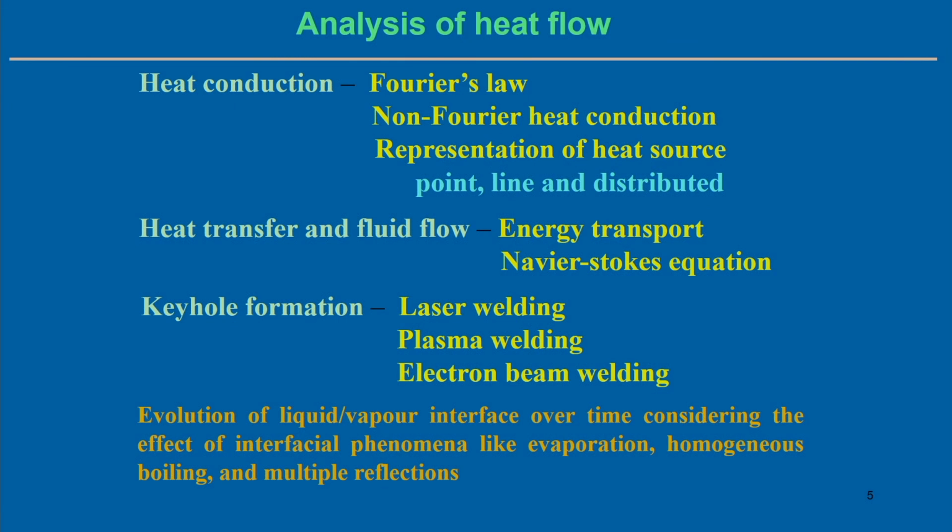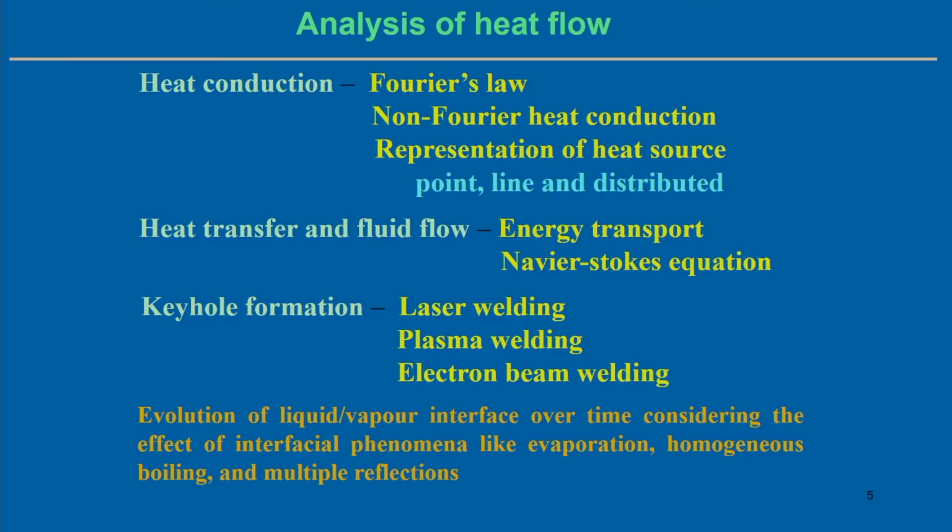Now, in general, before starting the heat source model, we have to understand from what perspective and in what way we can simplify the heat source model, and how we can apply it in an actual problem. In general, if we want to know the temperature distribution in a substrate material during the welding process, we simply solve the heat conduction equation, that is the Fourier heat conduction equation, to get the temperature distribution. But if we consider the temperature distribution based only on the heat conduction equation, it means that we are not considering the material flow inside the molten pool, which may be significant in altering the actual shape and size of the weld pool.